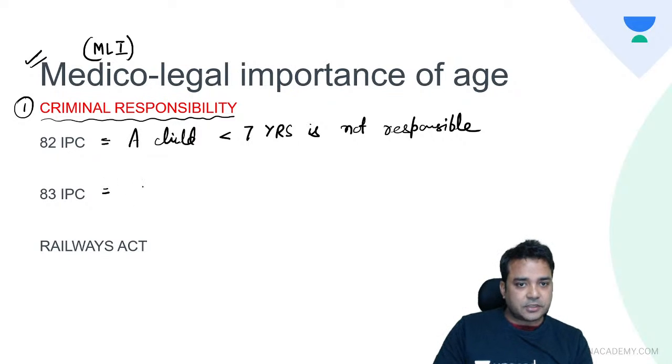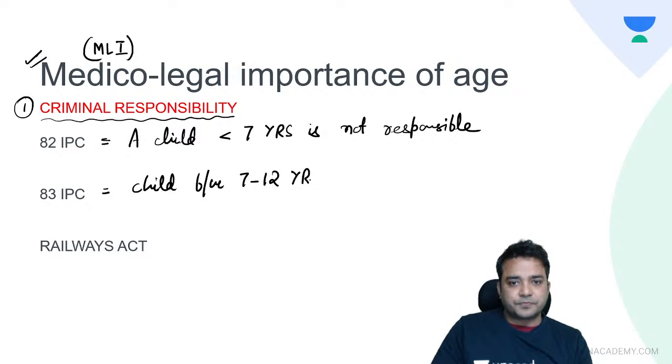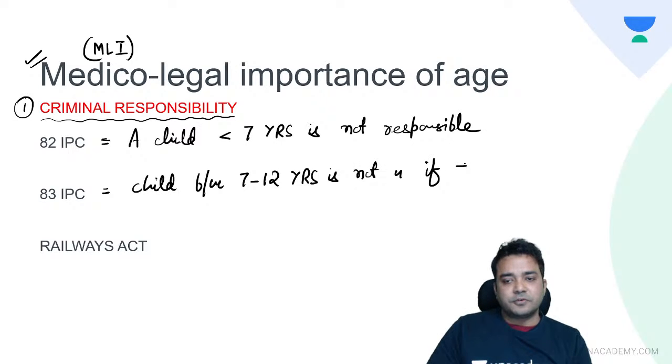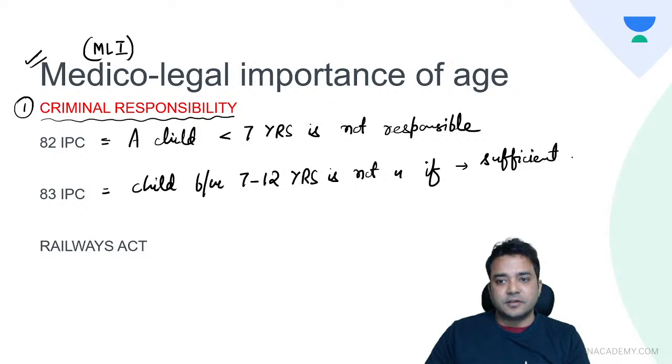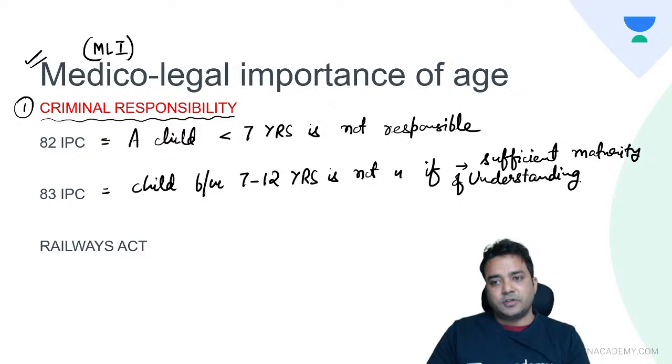As per 83 IPC, a child between 7 to 12 years is not responsible if sufficient maturity of understanding has not been achieved by the child, that is, if the maturity of understanding the nature and consequences of an act has not developed.